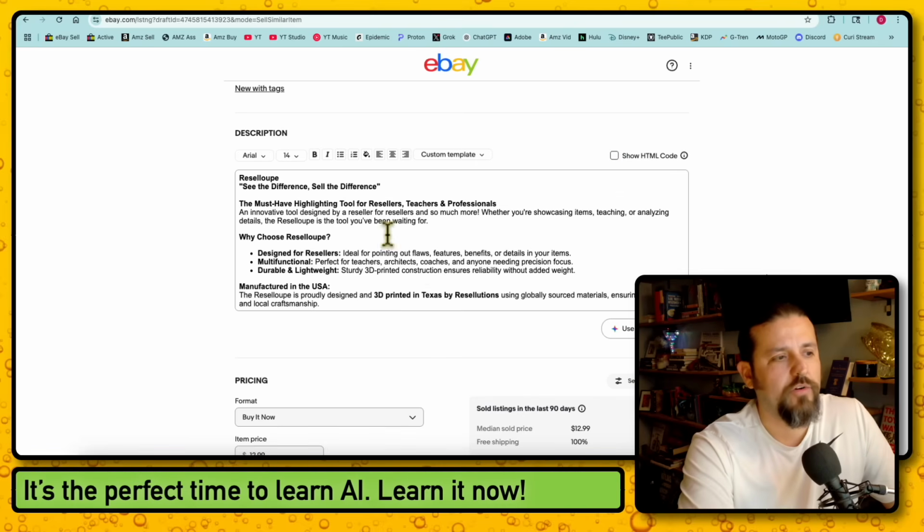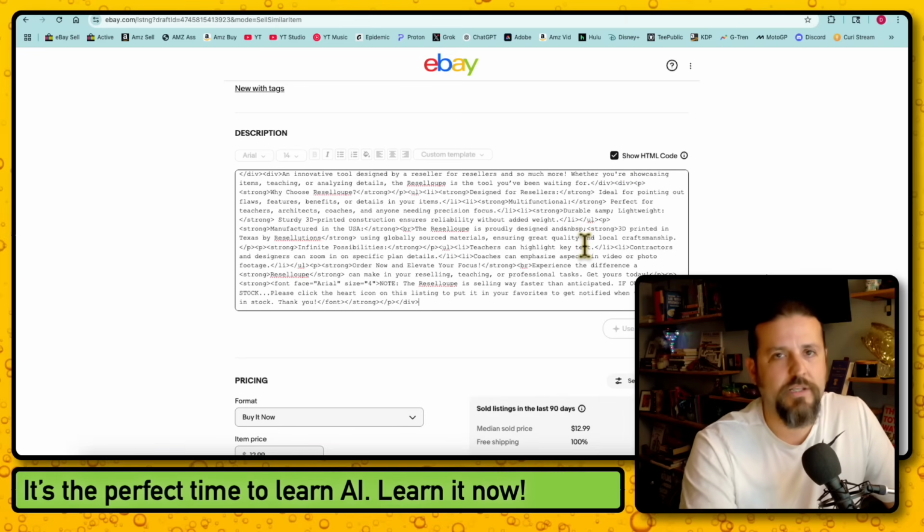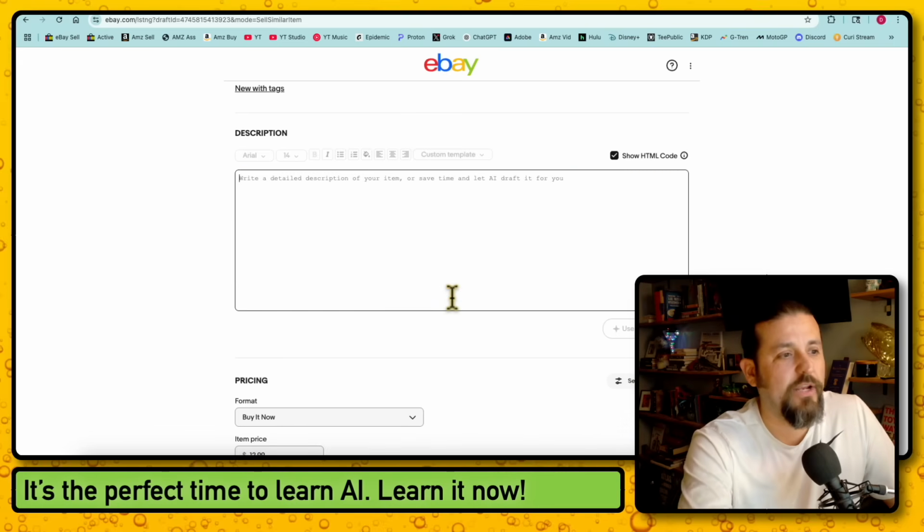Show HTML code. So this is what I typed in. It just looks regular. But look at when I click this. That looks like a bunch of nonsense to most of you, right? If you don't write code, it's going to look like nonsense. Now, we want to replace this. So I'm going to get rid of all that.